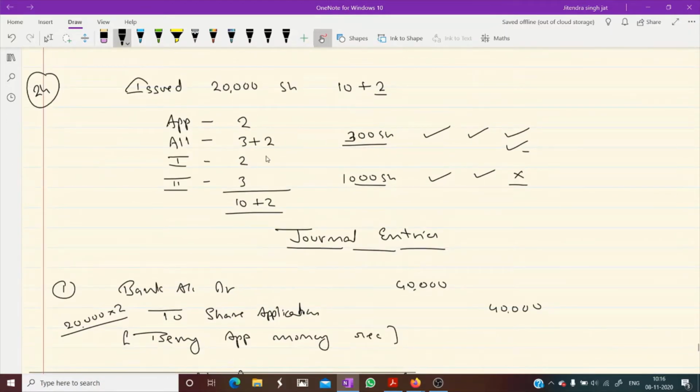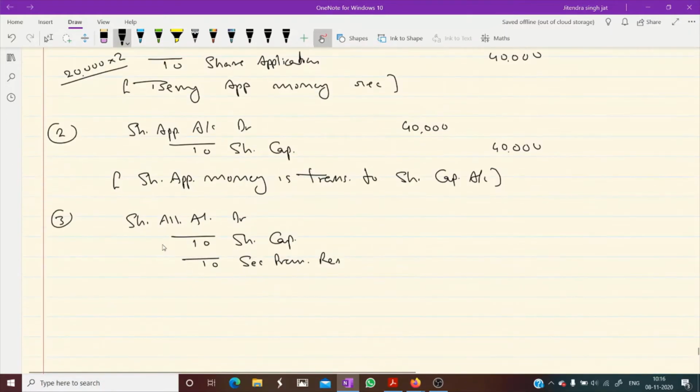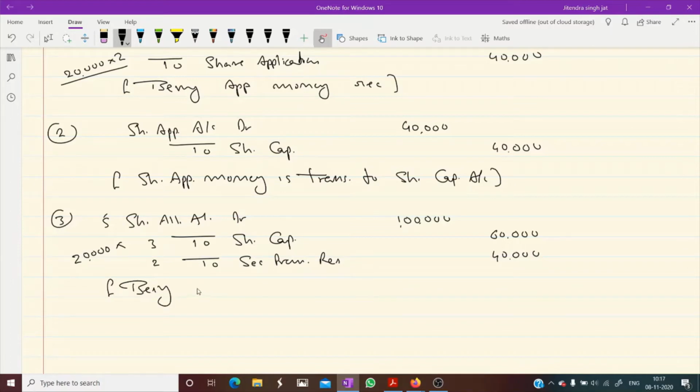You can see 3 plus 2, 5, and 20,000 shares are there. 5 into 20,000 is 1 lakh. 3 into 20,000 is 60,000 and 40,000 security premium reserve. Being share allotment money due.